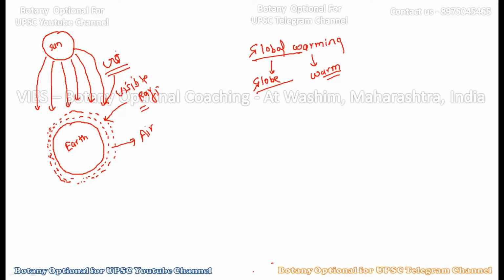But whatever ultraviolet rays are there, these ultraviolet rays are stopped in the stratosphere due to the ozone layer. So the ozone layer is there to stop this particular UV radiation. Whatever the good radiation is there, this radiation is coming to Mother Earth. Now, what happens when this radiation comes to the Earth?